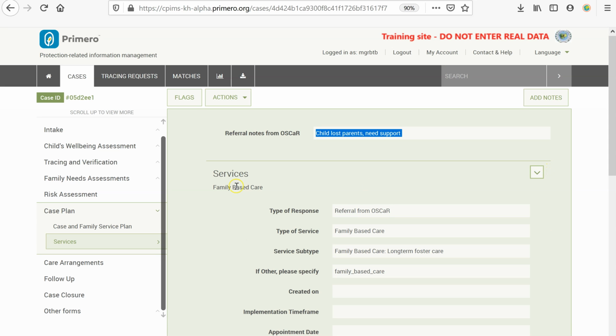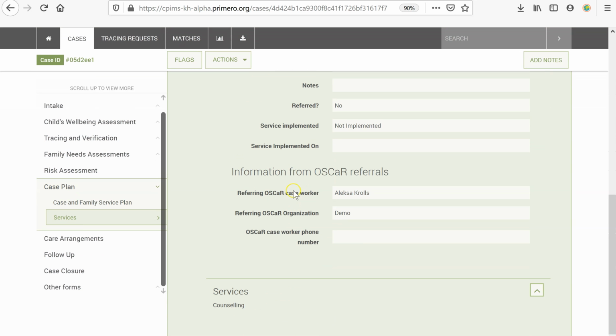So if we open each one of the referrals, we can see the details of the referral, and we can see the details of the social worker in the OSCaR side that requested this referral. So this was requested by Alexa Crolls, which is working for the demo agency. Of course, this is demo for training purposes. On the real world, we will see the names of the agencies in here, like Children in Families, and we will also have the contact details of this social worker so that Primero social workers can contact OSCaR partner social workers and coordinate and follow up on referred cases.